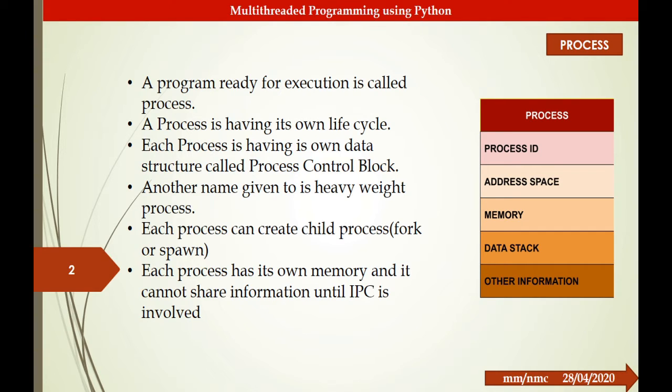Normally we call this a heavyweight process, and each process can create a child process, which can be called either a fork or spawn. Each process has its own memory and it cannot be shared unless you want to have inter-process communication.